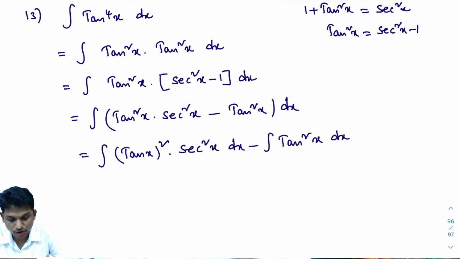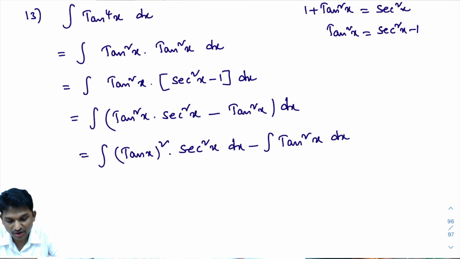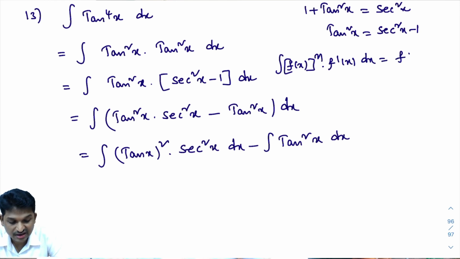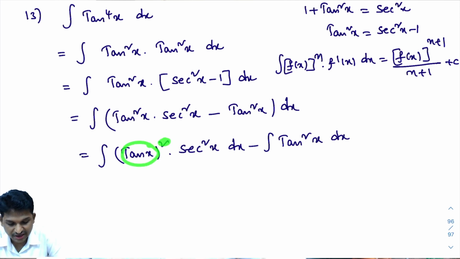Now you observe this one. How to integrate? This is of which form? In model number 3, type 3 problems are there. What is that formula? Integral of f of x whole power n into f dash of x dx is f of x whole power n plus 1 divided by n plus 1 plus c. Here, f of x is tan x, and f dash of x, the derivative of tan x, is secant square x.